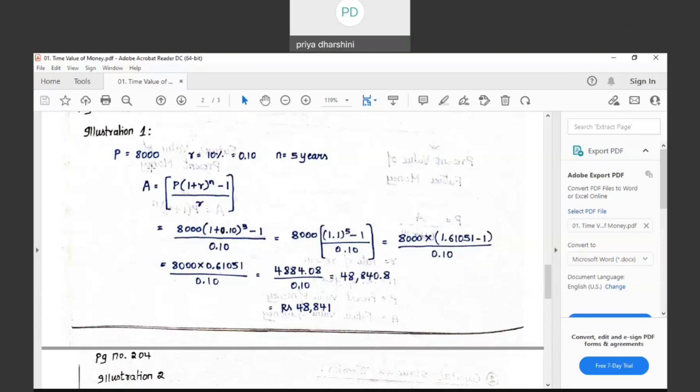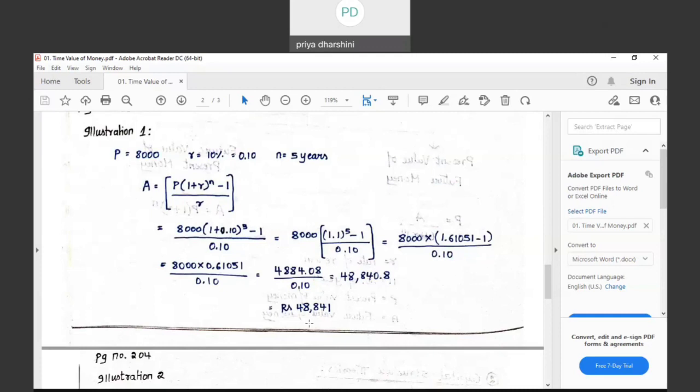How much is the principal? It is 8,000. They have told R as 10% and the period as 5 years. With that, substitute in the formula. A is equal to P into (1 plus R)^N minus 1 divided by R. P is 8,000, 1 plus R is 1 plus 0.1, to the power of 5, minus 1, divided by 0.1. Just simplify and you will get 48,841 by applying the values in the formula.